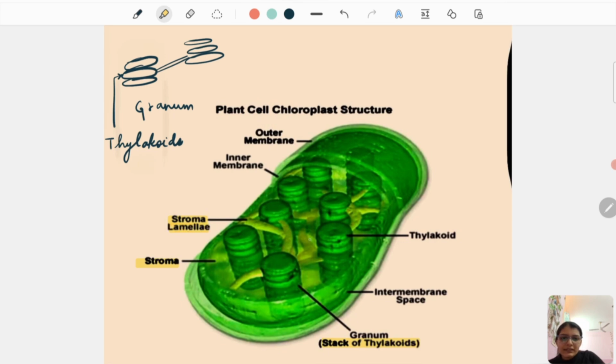They are joining the various grana. One unit is known as a thylakoid. When they are stacked, they are known as a granum. Various grana are joined by stroma lamellae. And again, it has its own DNA and its own ribosomes.